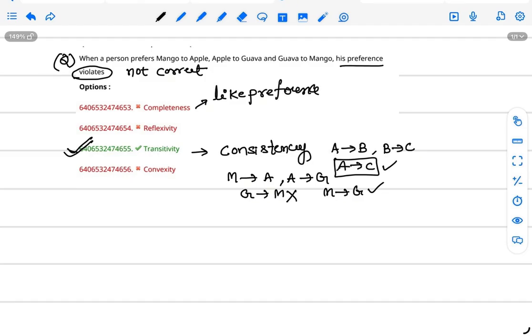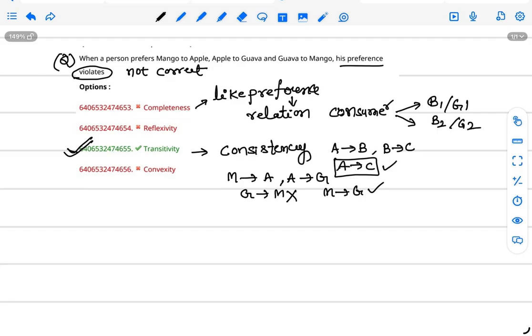In a preference relation, a consumer can always compare two goods, two bundles, bundle 1 or bundle 2, or good 1 or good 2.